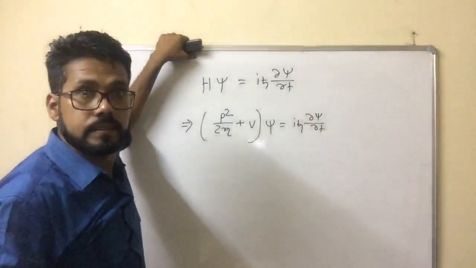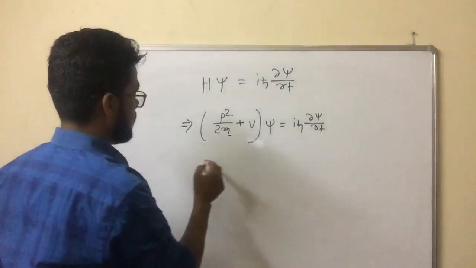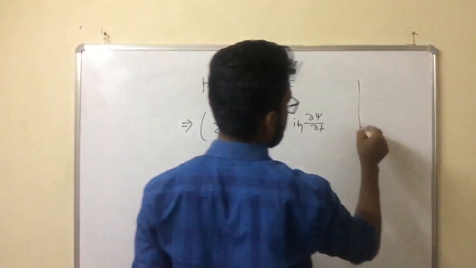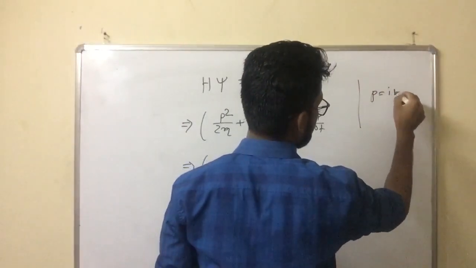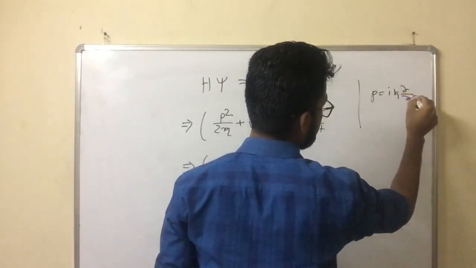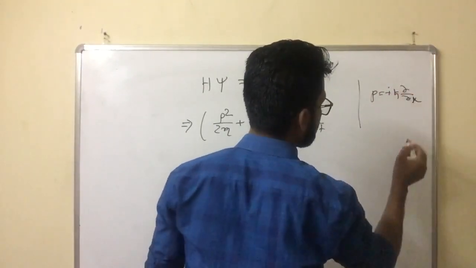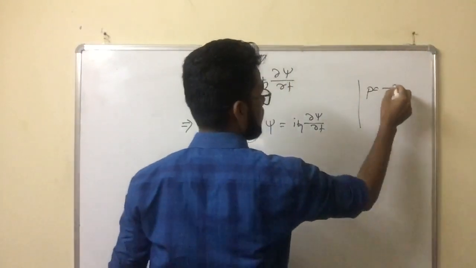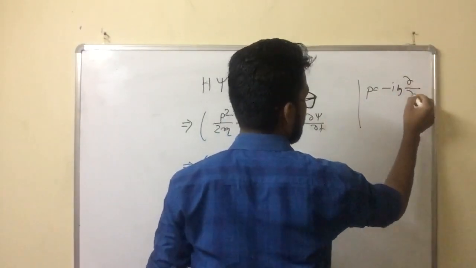I will replace p with minus i h bar del.